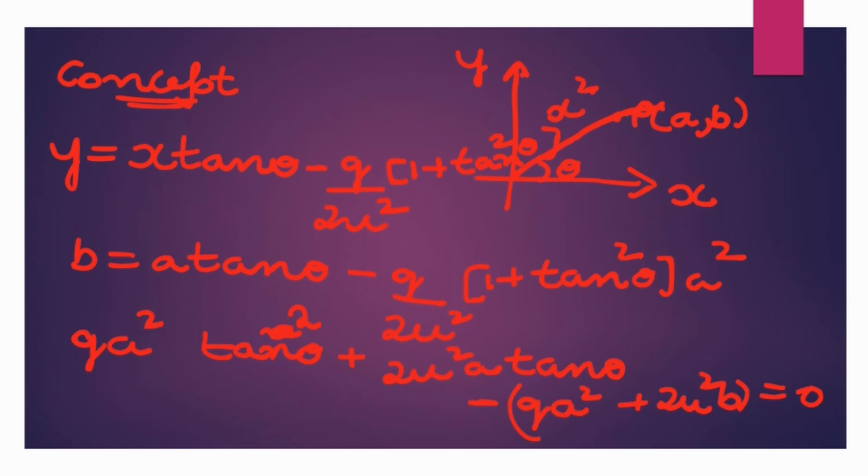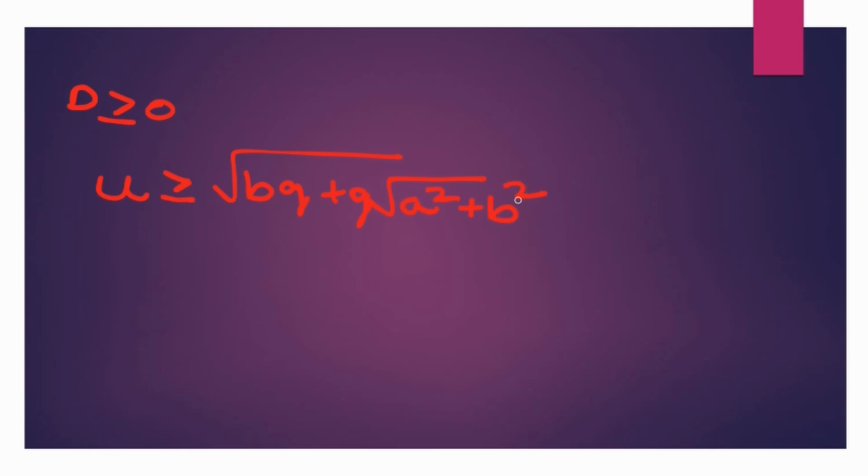The discriminant should be greater than or equal to 0, because it must have a real root. When you do that, you will get u is greater than or equal to root of bg plus g times root of a square plus b square. If I take g common and replace that in terms of x and y coordinates, this will be y plus root of y square plus x square.